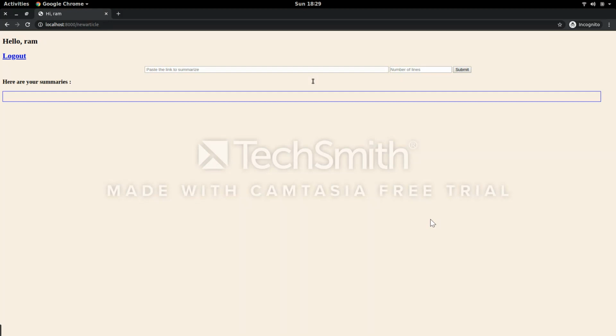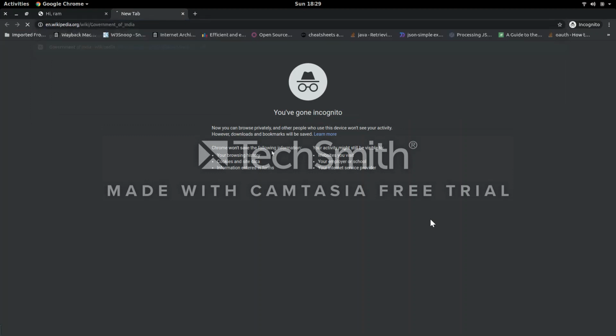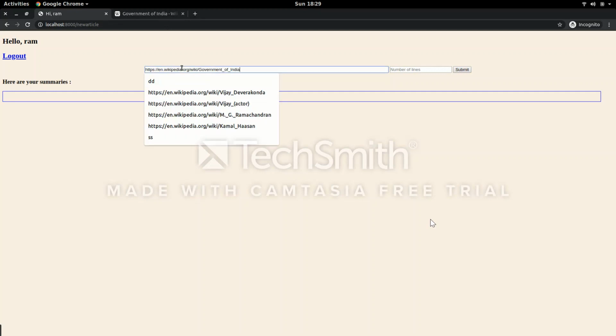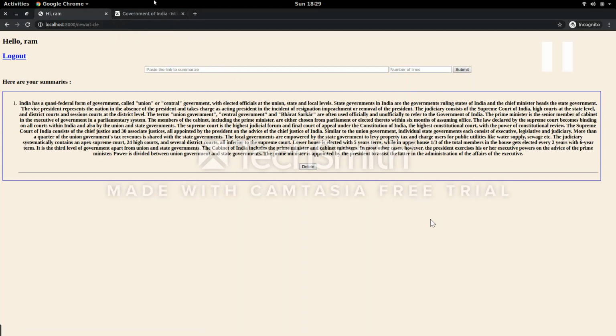So we have to paste the link, any link we want. I'm going to search Government of India Wikipedia. So I copy it and paste it here, and choose the number of lines. I can choose 20, submit, and I got the summary in here. If I want, I can delete. There is a delete option also. If I want, I can get another summary also.